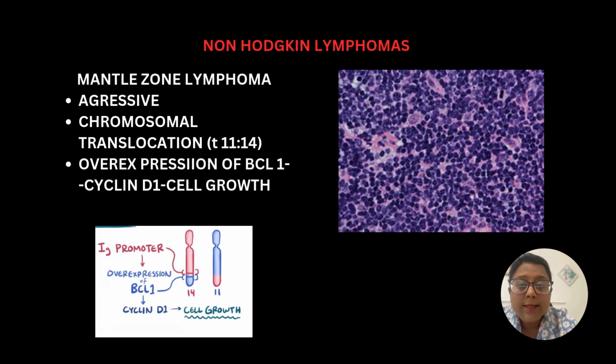Mantle zone lymphoma is again a type of B cell lymphoma which has an aggressive course. In this, there is chromosomal translocation 11 to 14, and because of that, there is overexpression of BCL1, which causes activation of cyclin D1, which causes cell proliferation and leads to lymphoma.